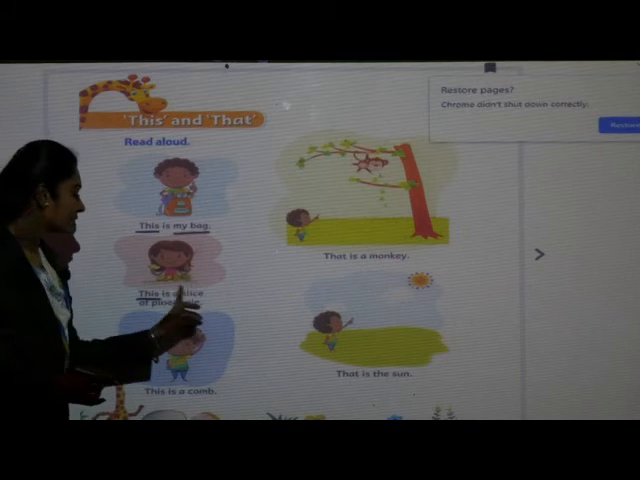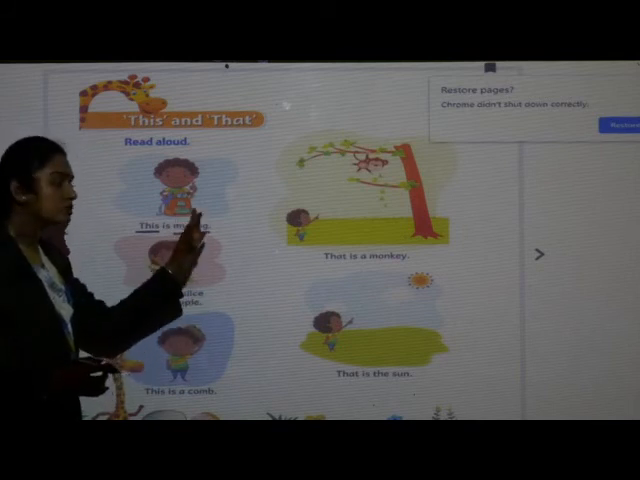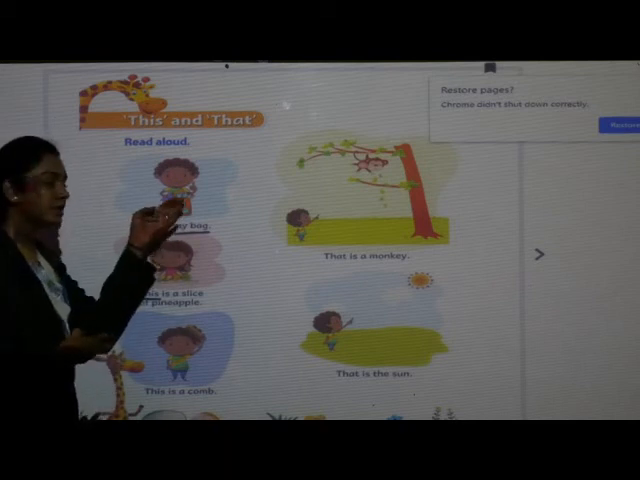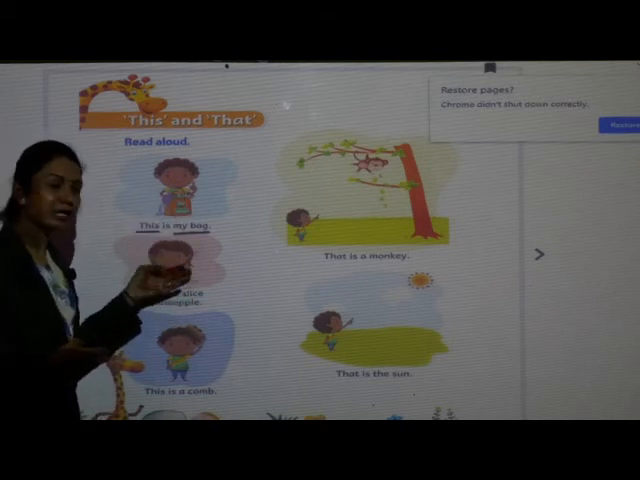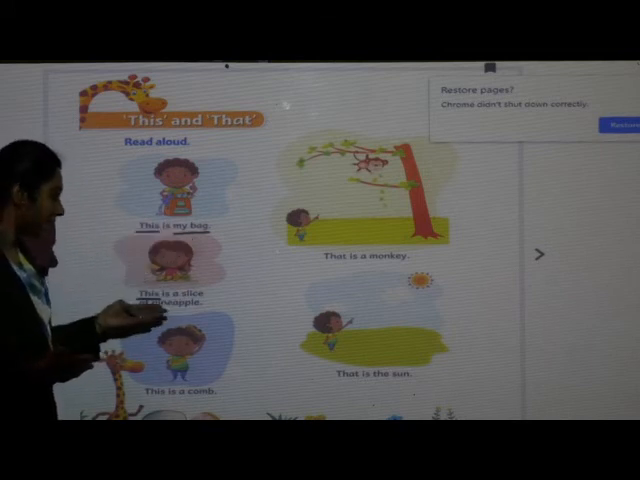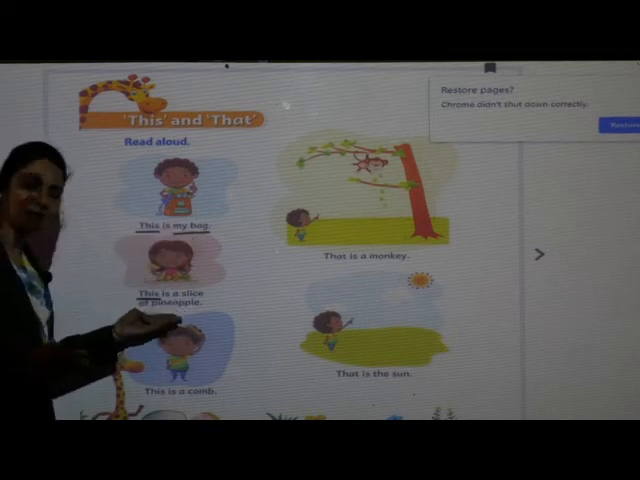So children ये जो slice है, ये जो bag है, उसके पास है या दूर है? पास में है. Near to. The bag is near to him. The slices are near to her. So what they are saying? He is saying this is my bag, and she is saying this is a slice of pineapple.